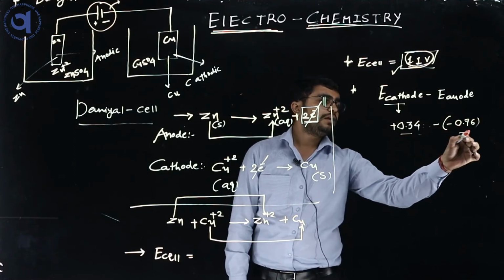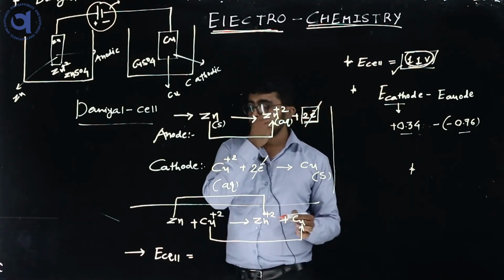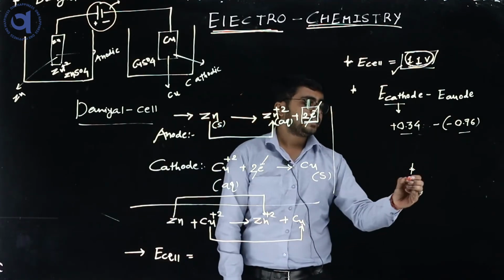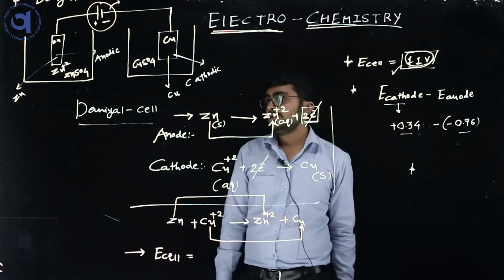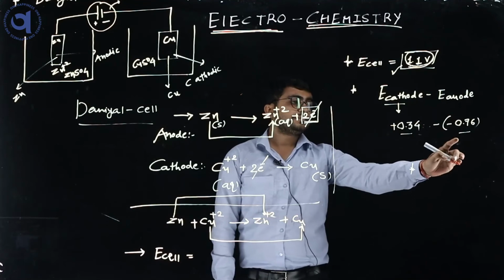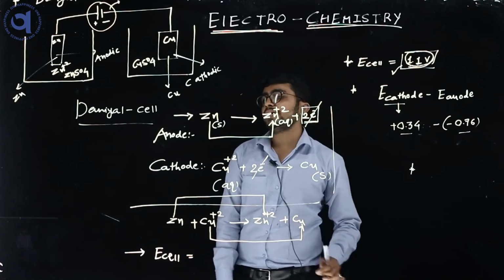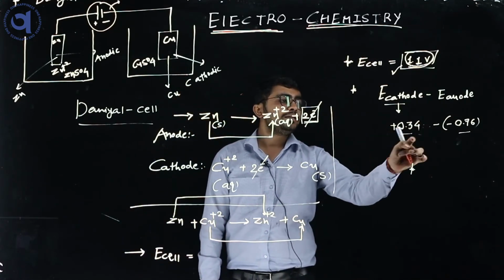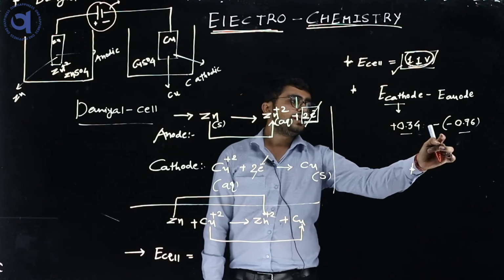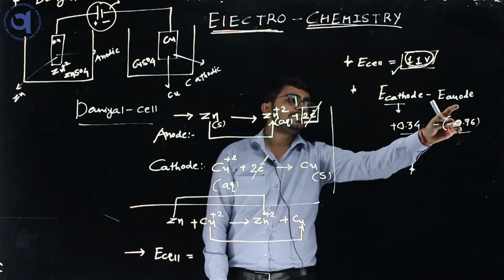These two values are given in the table of electrode potentials, in which these two values are identified. So one is positive and this one is negative. The higher the positive value, the more it is reduced, and the lower the value, the more it is oxidized.